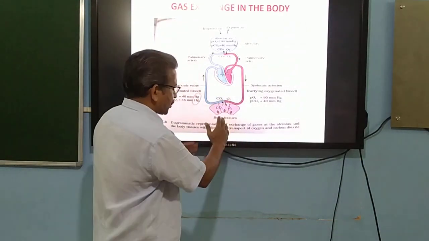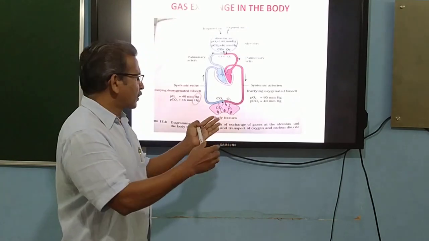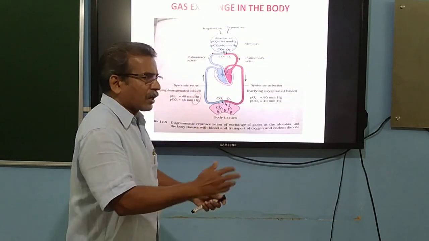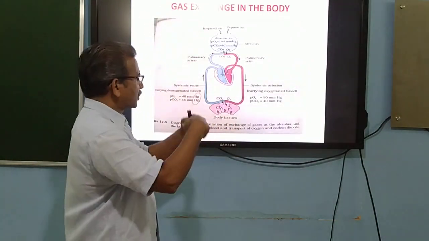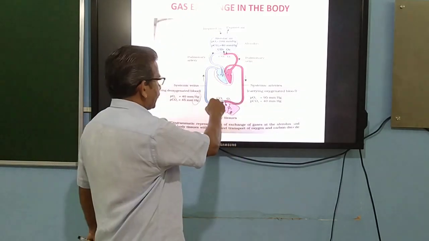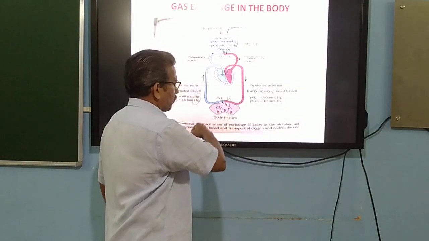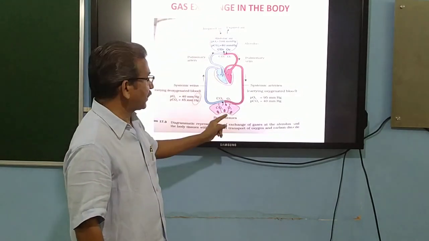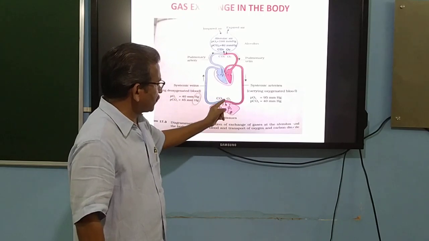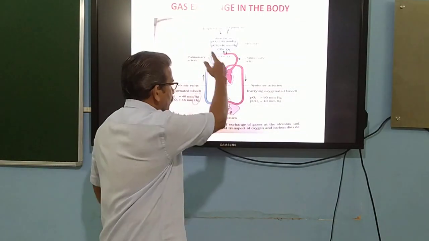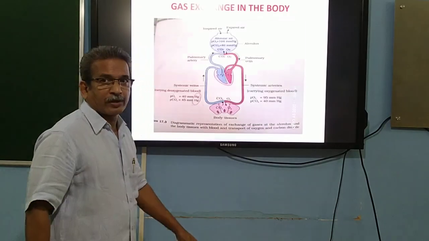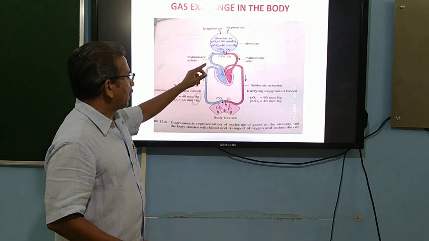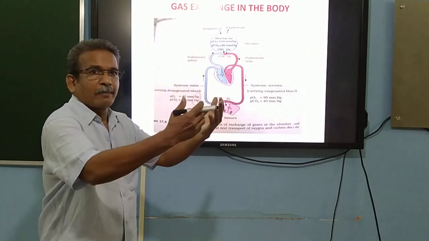While arriving at body tissues, the conditions are different. In the tissues, due to the continuous occurrence of metabolic activities, carbon dioxide has built up and oxygen has been consumed. When these tissues come in contact with the oxygenated blood, the reverse of what happened at the alveolar level takes place. Oxygen from the blood diffuses into the tissues, and carbon dioxide diffuses out into the blood. As a result, the blood gets deoxygenated, or becomes impure.